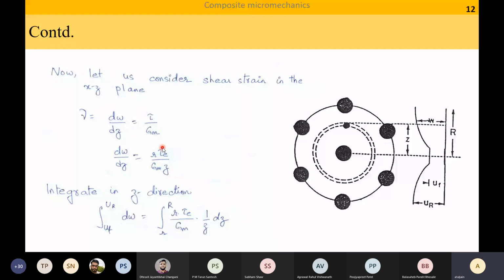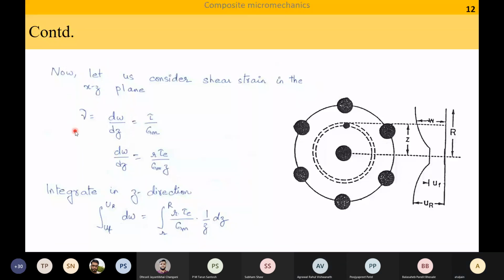Okay. If I integrate along z, I will get integration uf to ur dw is equal to integration from small r to capital R. Small r is the radius of the fiber. Capital R is the radius till the next fiber, is equal to R tau E by Gm into 1 by z dz. Okay. Is this clear? All of you know how shear strain is defined, I am assuming. Yes? Yes, sir.